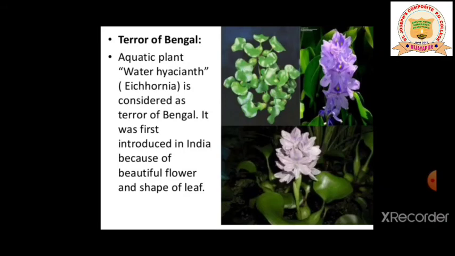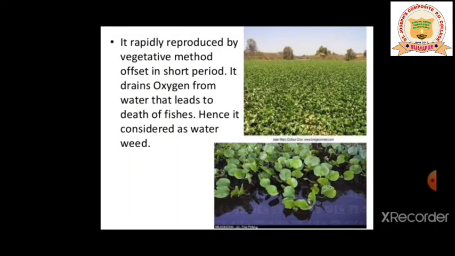So after growing them in the lakes of Bengal, they came to know that the majority of the water body animals were dying due to non-availability of oxygen. So it is termed the terror of Bengal. It rapidly reproduces by the vegetative method, as I just said, by offset. In a short period, it drains oxygen from the water. That leads to the death of fishes, hence it is considered a water weed.